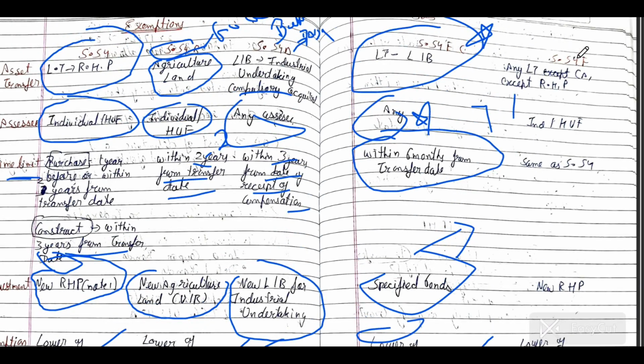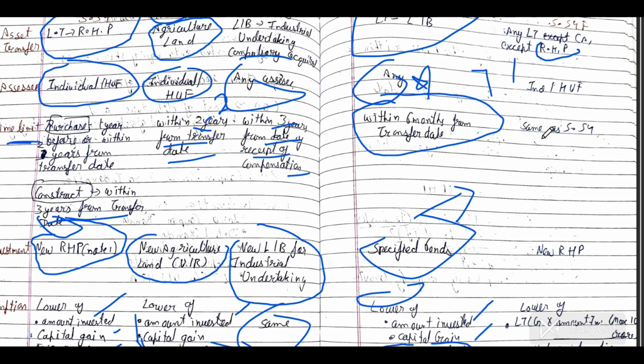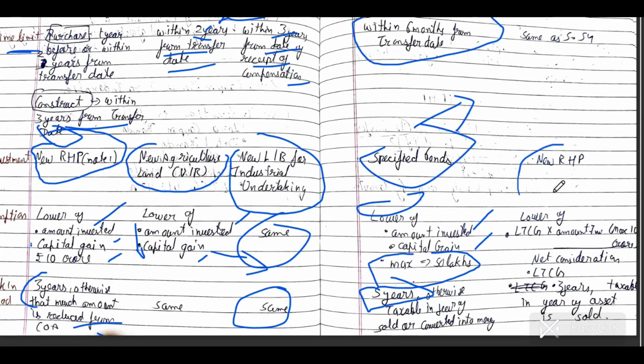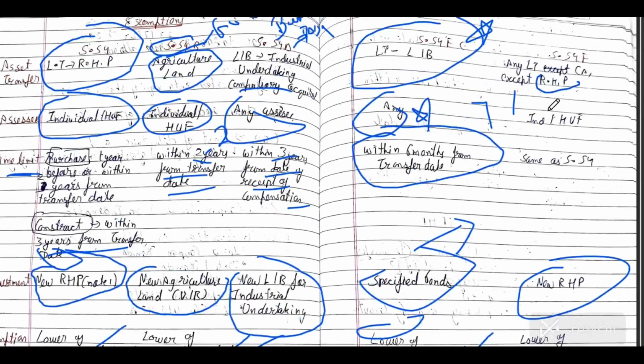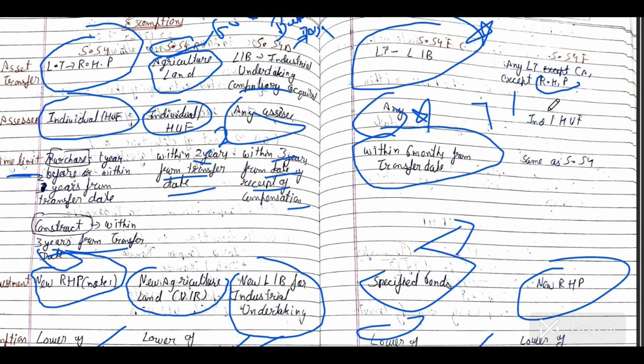Or section 54F, for any long-term capital asset except residential house property, because if you are selling residential house property, you can get the exemption under section 54. So now agriculture land has been done, industrial undertaking compulsorily acquired has been done, long-term land and building has been done. For the rest, any long-term capital asset you are selling, where can you invest? You can invest in a new RHP. Nothing else, now directly you have to buy your new residential house.